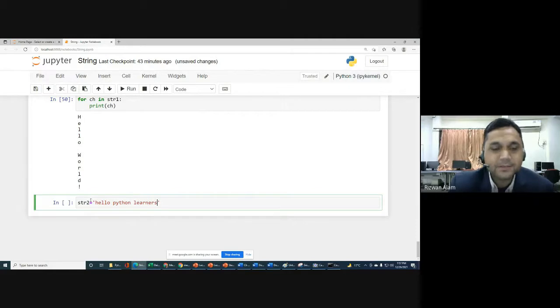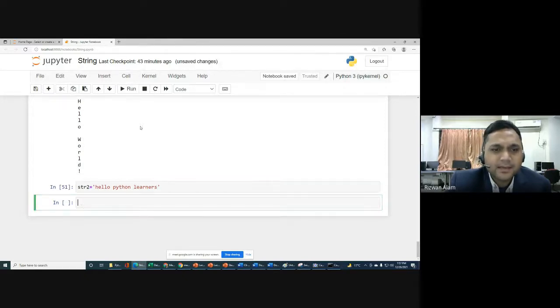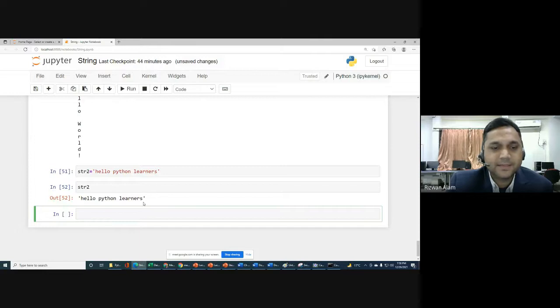You can see that all these characters are in lowercase. First let me show str2 as it is. Now we want to write the first letter of these words in uppercase.